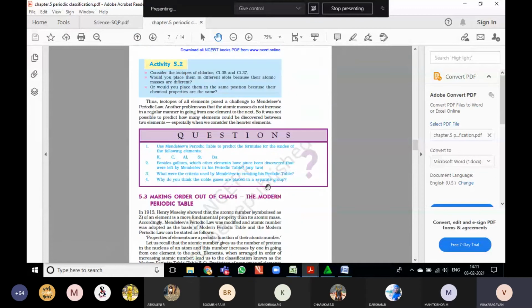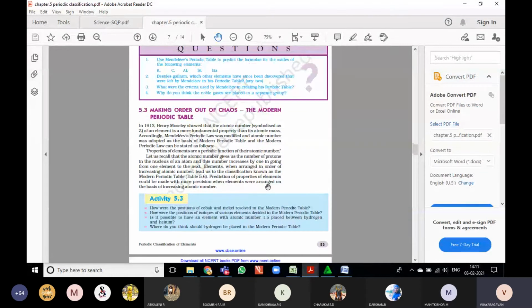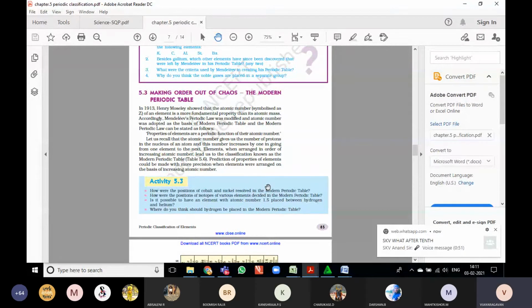Now we are going to see the topic "Making order out of chaos: the modern periodic table". I already told you what chaos means: confusion. Whenever there is confusion, after arranging things you can get a new and correct one. Wherever there is confusion, there will be a solution. After the tables given by Döbereiner, Newlands and Mendeleev, the modern periodic table was assigned by Henry Moseley.